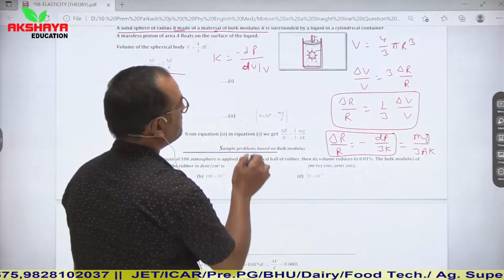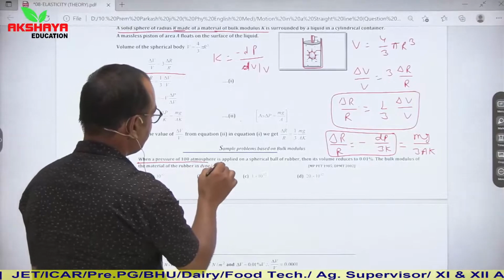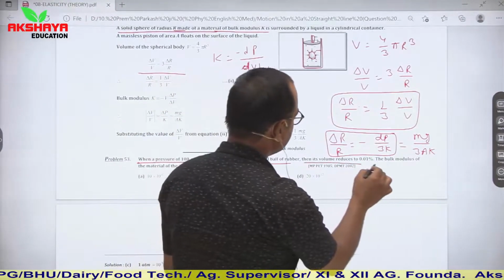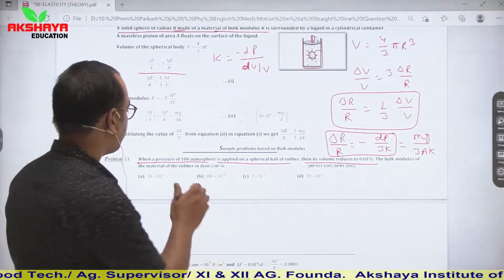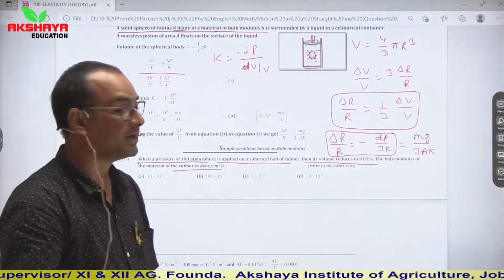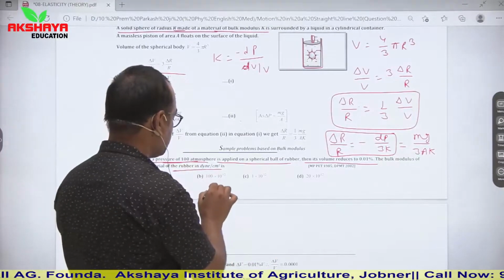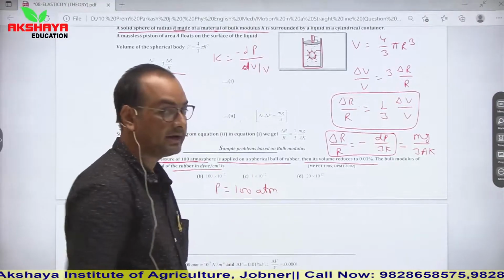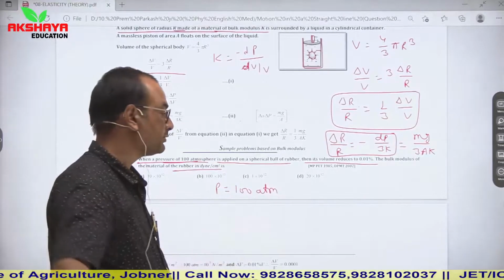Now see a pattern of question. When a pressure of 100 atmosphere is applied on a spherical ball of rubber, then its volume reduces by 0.01%. The bulk modulus of the material of rubber in dyne per centimeter square is, so you have to calculate the bulk modulus here. We are given pressure, so pressure is 100 atm. 1 atm is almost equal to 10 to the power 5 Newton per meter square.